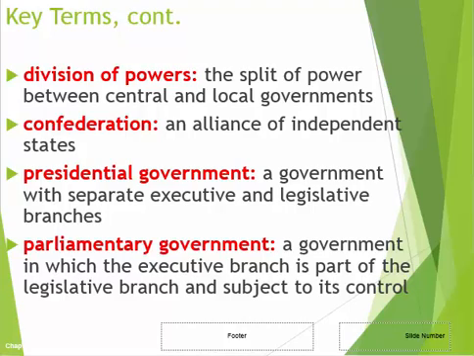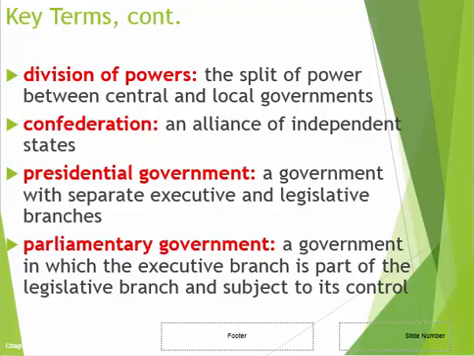Division of powers is when there's a split between the central and local governments. The power is distributed between both of them. A confederation is when there are multiple independent local governments or state governments that form an alliance together. A presidential government is also what we have here in the United States. It is split between the executive and legislative branches. They are separate. We have a president, that's the executive branch, and Congress, that is the legislative branch. So they are separate from one another, but they do have equal power.